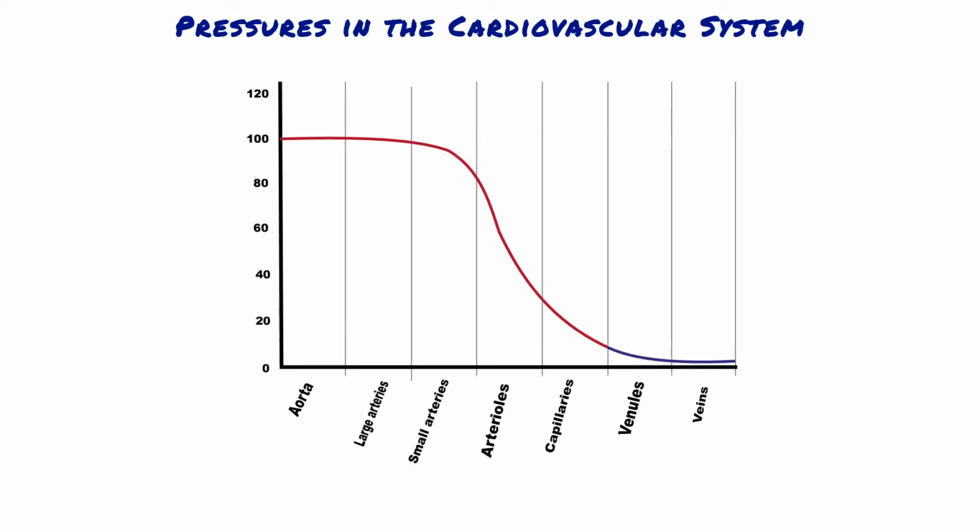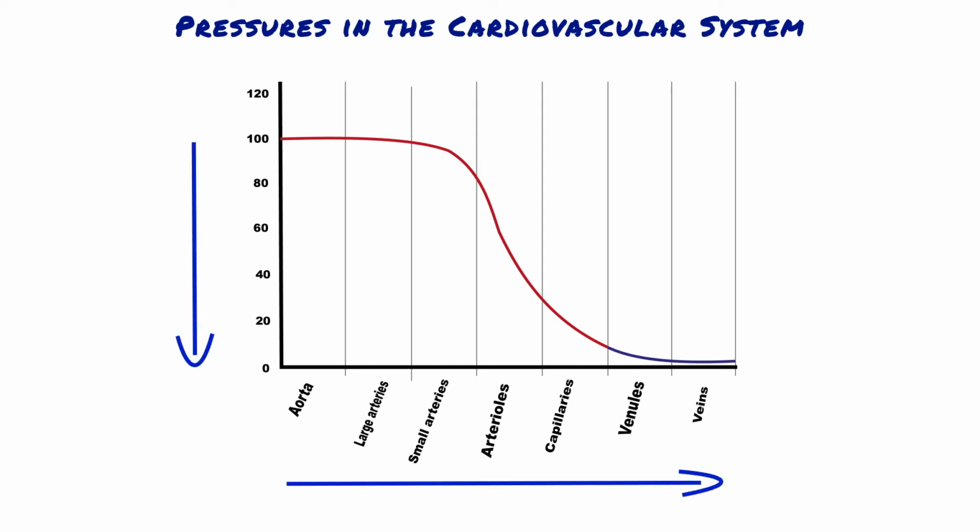Mean pressure is highest in the aorta and large arteries and decreases progressively as blood flows from the arteries to the arterioles, to the capillaries, to the veins, and back to the heart. This decrease in pressure occurs as blood flows through the vasculature because energy is consumed in overcoming the frictional resistance.